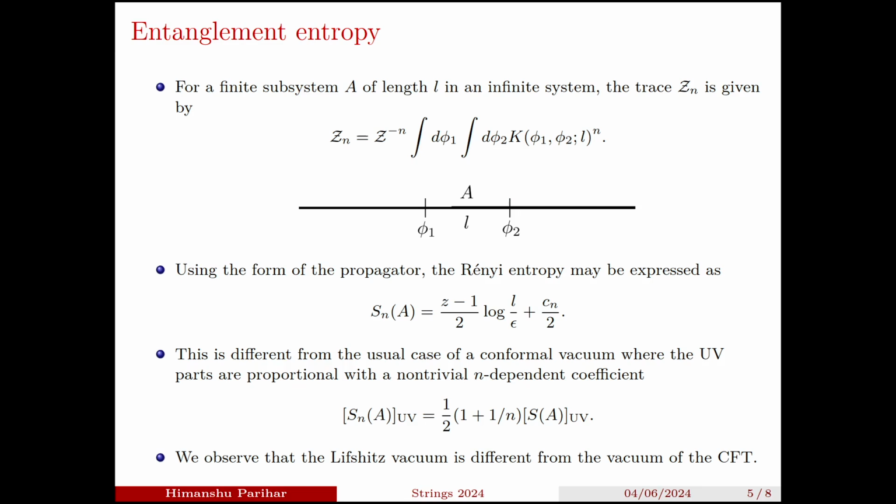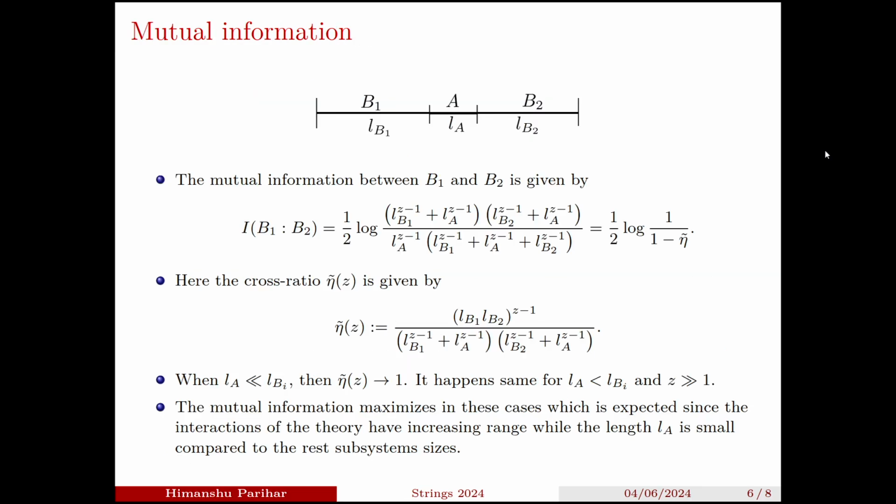We observe the same for the adjacent interval. For the mutual information of the disjoint interval, it can be expressed in terms of this function of the cross ratio. In this limit, the mutual information maximizes in both cases, which is expected since the interaction of the theory has increasing range, while the subsystem length L_A is compared to the rest of the subsystem sizes.